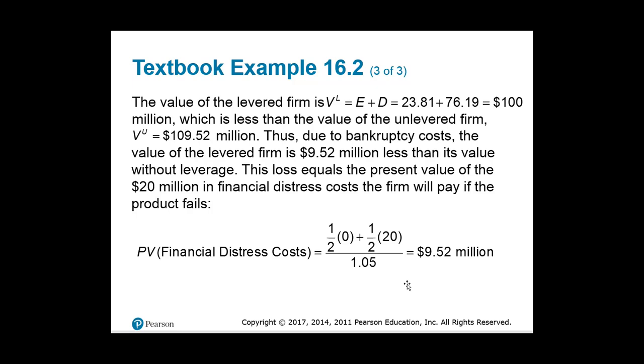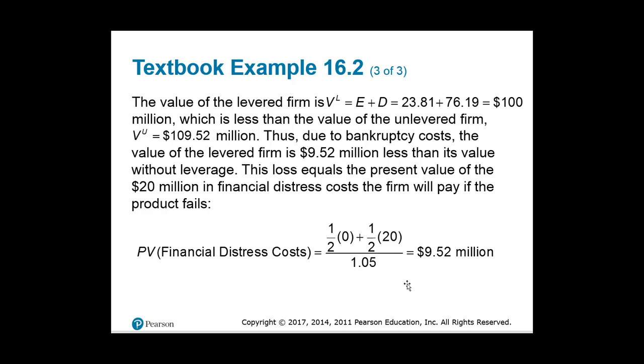If we combine this now, you have the value of a levered company, the value of equity and debt. Equity has a value of 23.8 million. Debt is now 76.19. That equals 100 million, which is less than the value of the unlevered firm we calculated, which was 109.52 million. So this decrease in value of 9.52 million is due to bankruptcy costs.